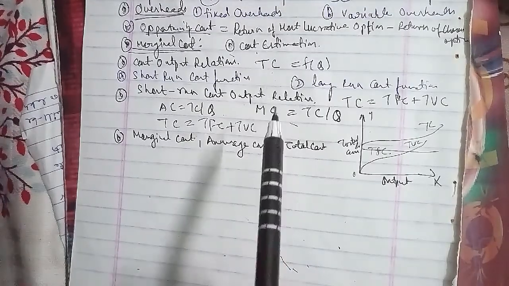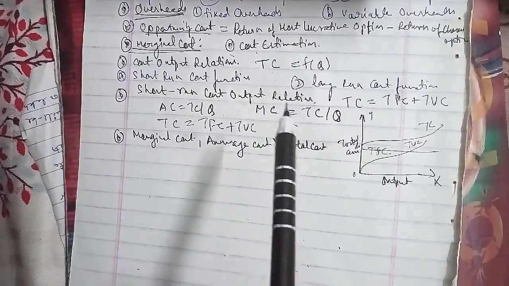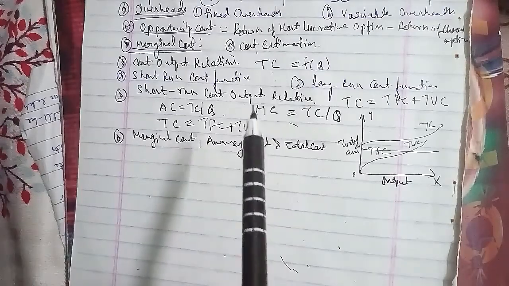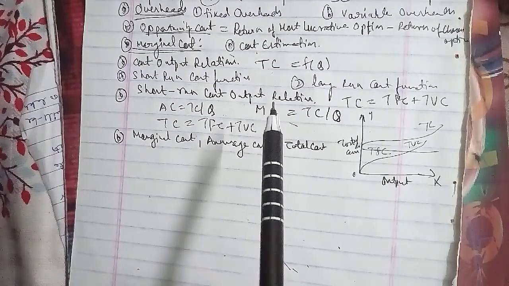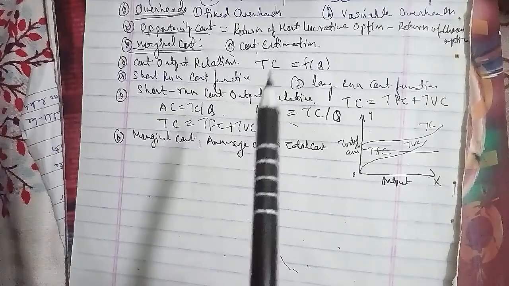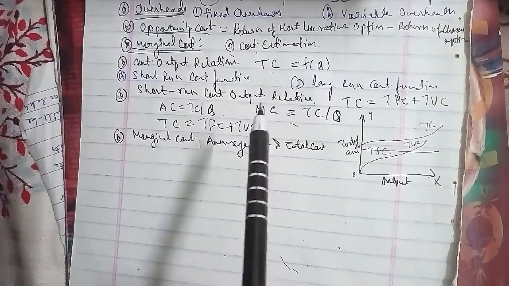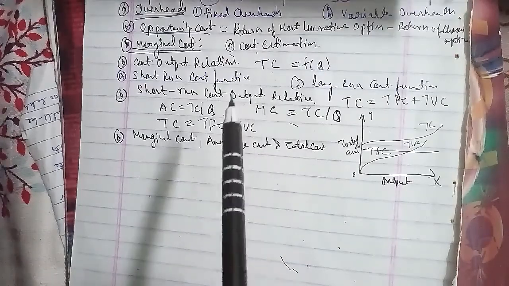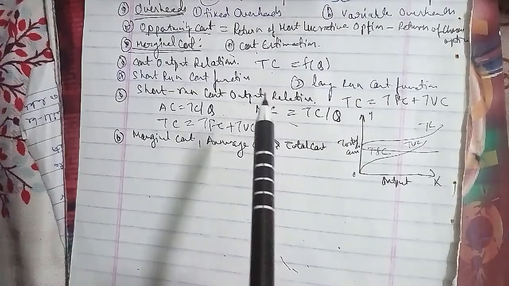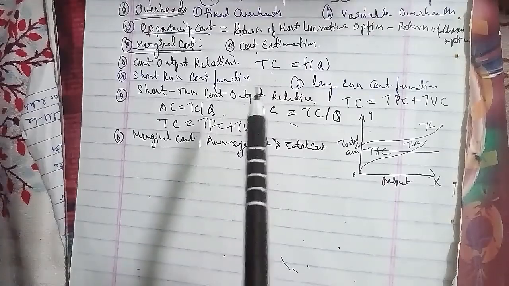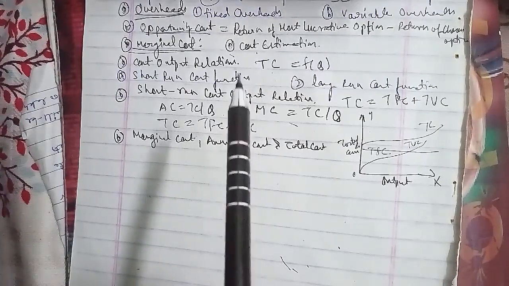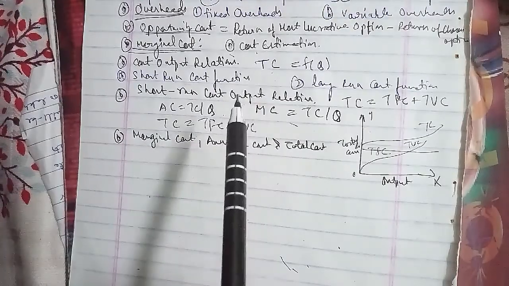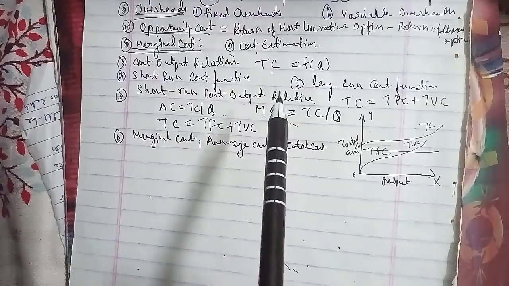Along the curve that is falling, MC is less than AC.